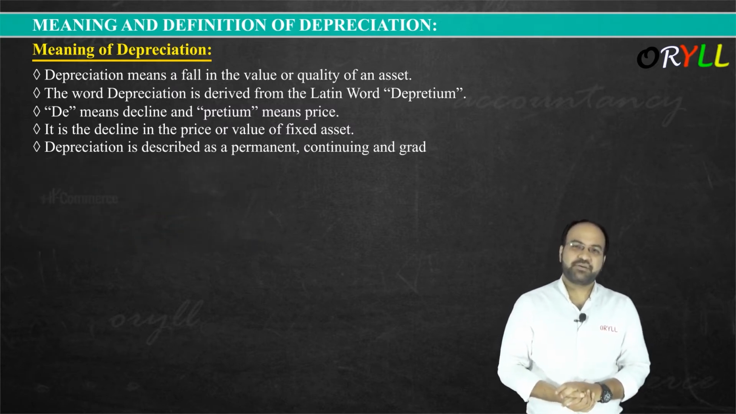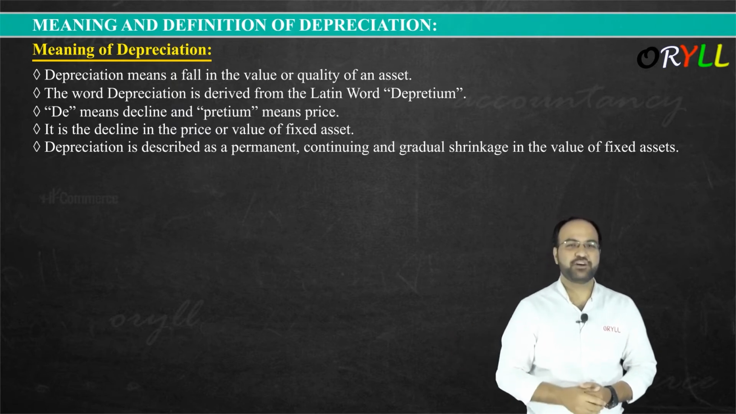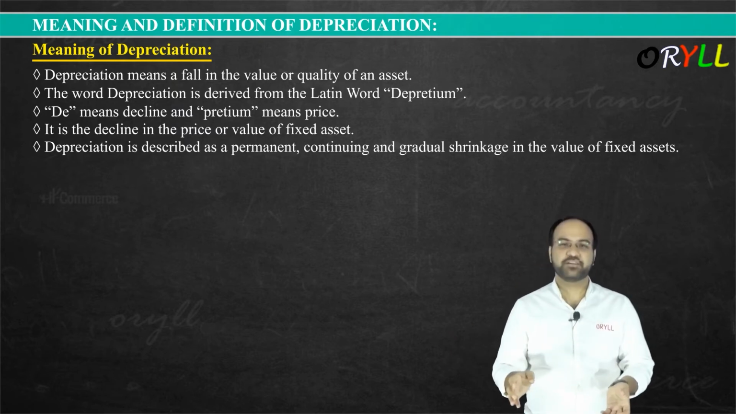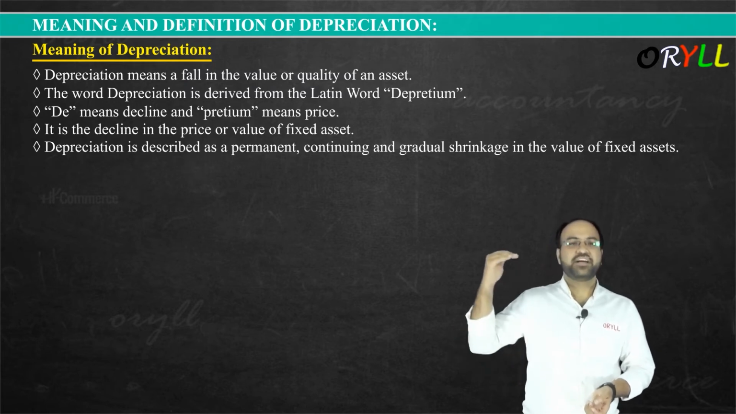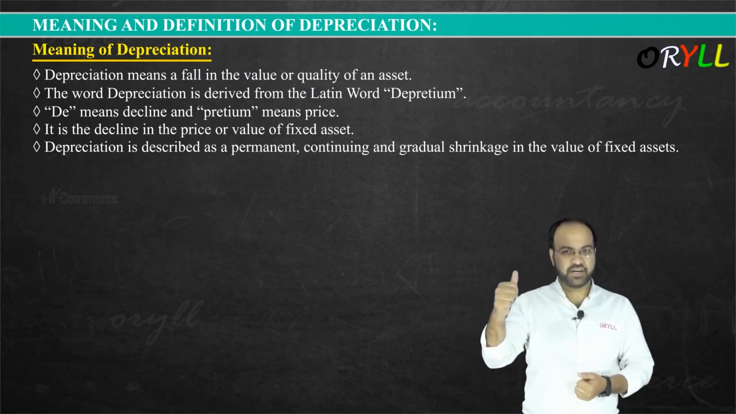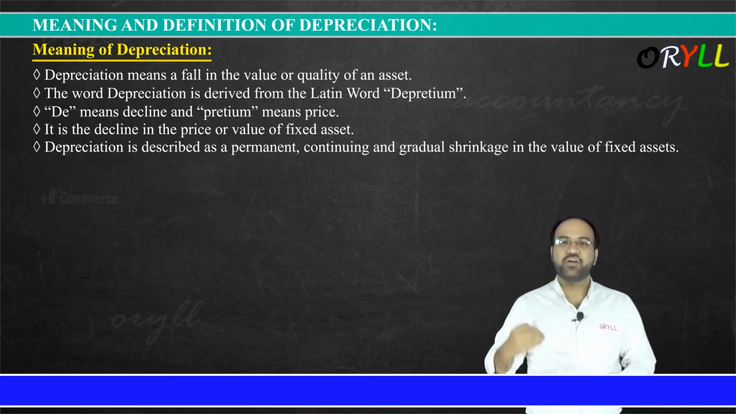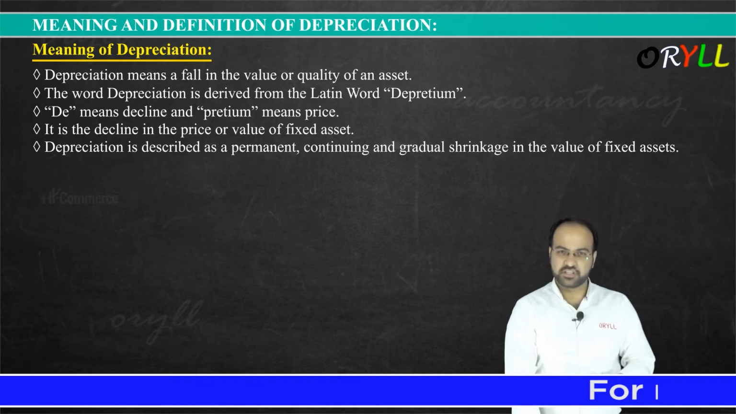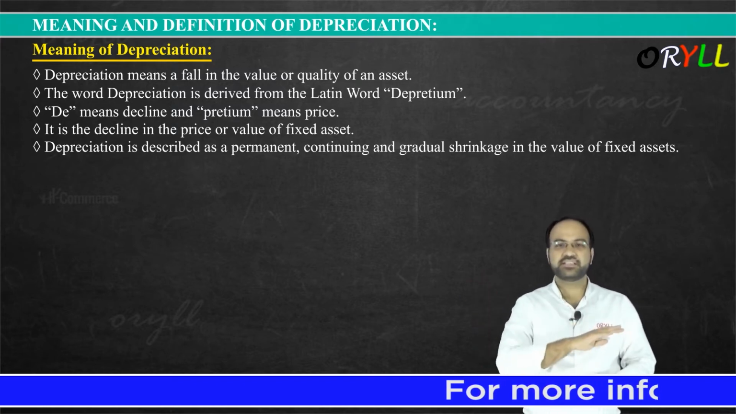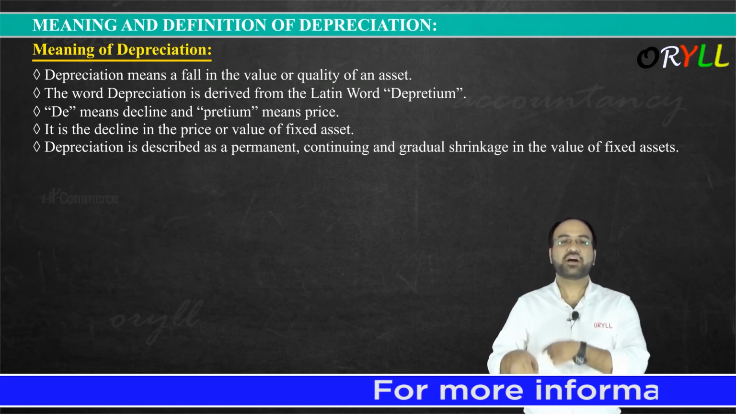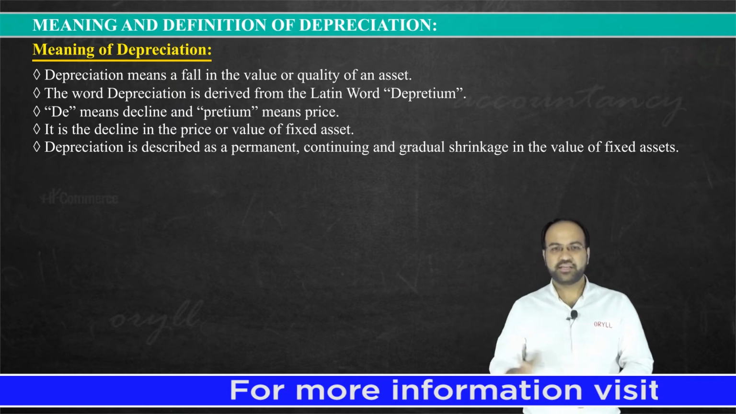Depreciation is described as permanent, continuing and gradual shrinkage in the value of fixed assets. It means the same thing, sir. They are saying in some technical words that it is nothing but the decrease in the value of fixed assets. Permanently, it will decrease. Like once the value of my cell phone has decreased to 60,000 rupees in our example, then it will not increase. Hence the decrease is permanent and it will be on a continuing basis. Gradually, it will be decreasing.